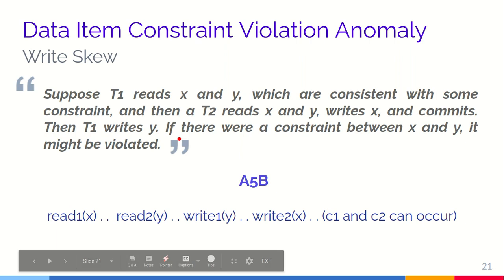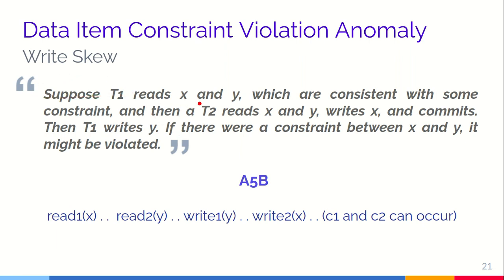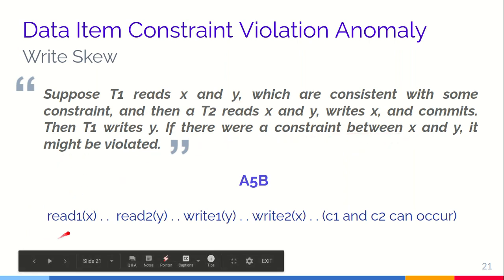Similarly, there is also a write skew, where suppose T1 reads X and Y, which are subject to some constraint, and then T2 reads X and Y, writes X and commits, then T1 writes Y. If there was a constraint between X and Y, it might be violated. So T1 reads X and then T2 reads Y, and T1 writes Y based on some constraint, and T2 writes X based on this constraint.